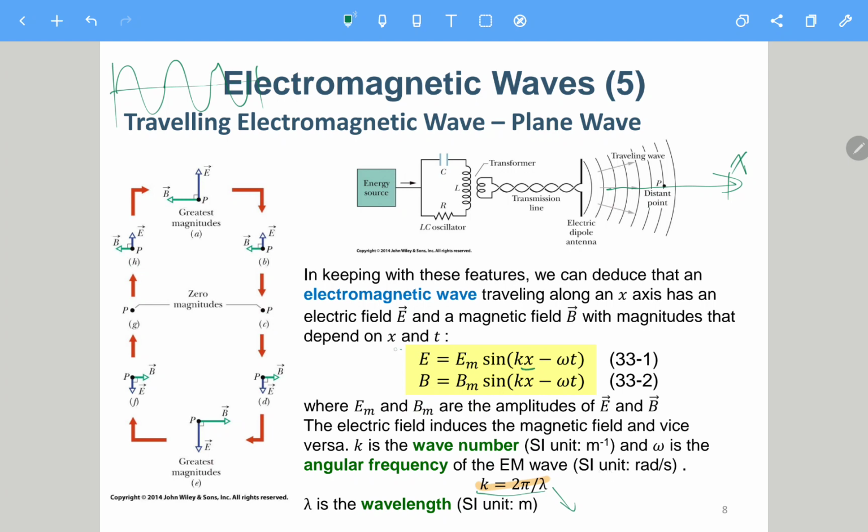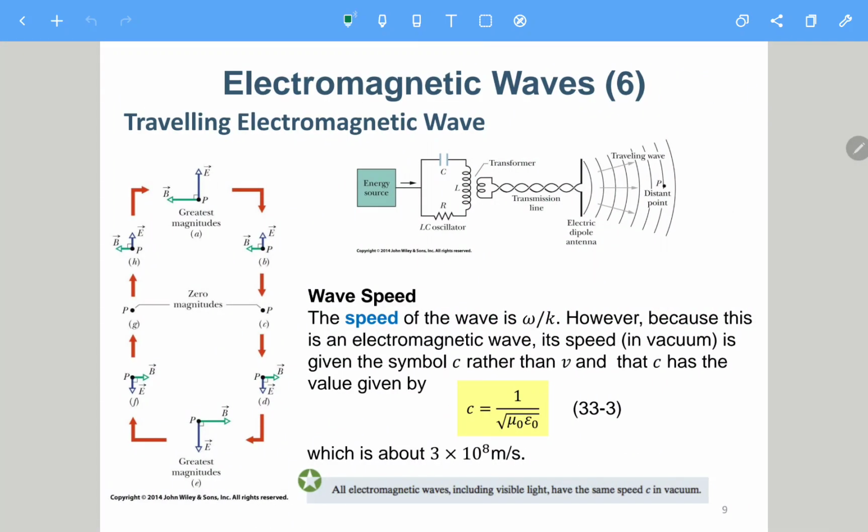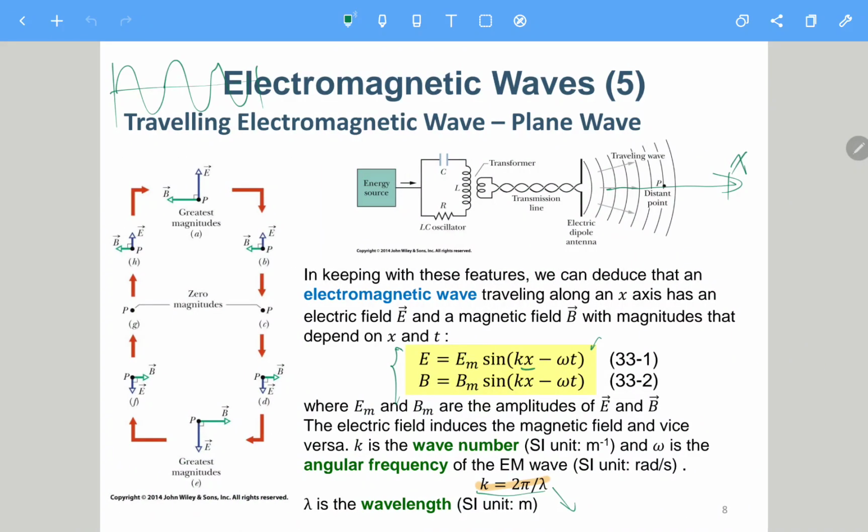Yeah, so after finishing the slides of this chapter, I will tell you how we can really derive it. So up to this moment, try to accept it is correct. And here we also have the so-called wave speed. The wave speed, 就是波速. Okay, so the speed of the wave is omega over k. Omega over k.